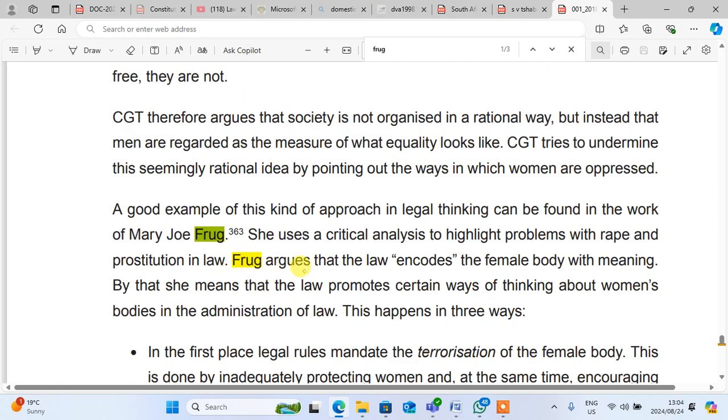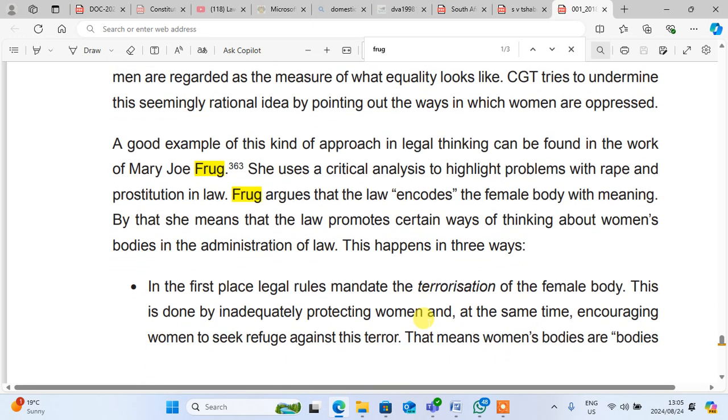So they said a good example of this kind of approach in legal thinking can be found in the work of Mary Jo Frank. She uses a critical analysis, highlights problem with the rape and prostitution in law. Frank argues that the law encodes the female body with meaning, but that she means that the law promotes certain ways of thinking about women's bodies in the administration of law. This appears in three ways.